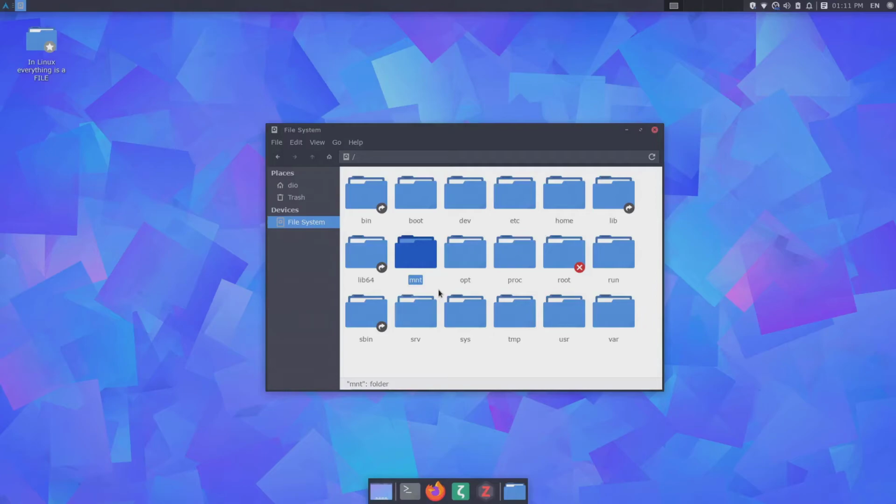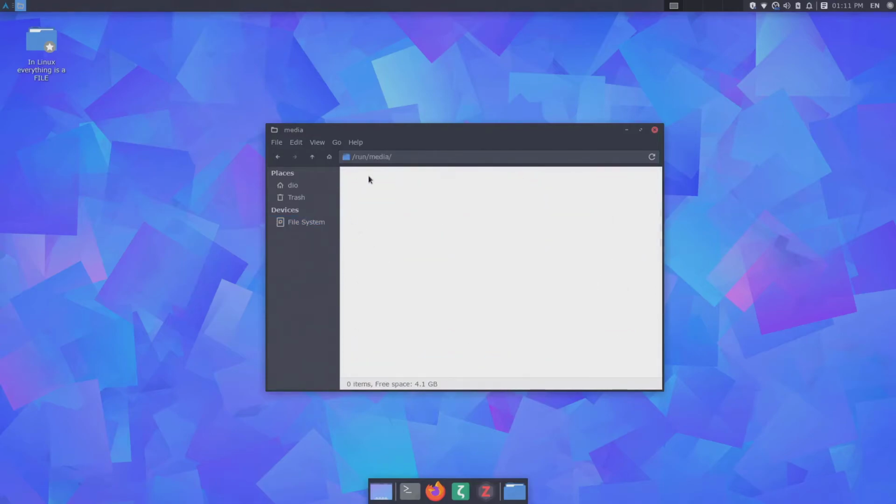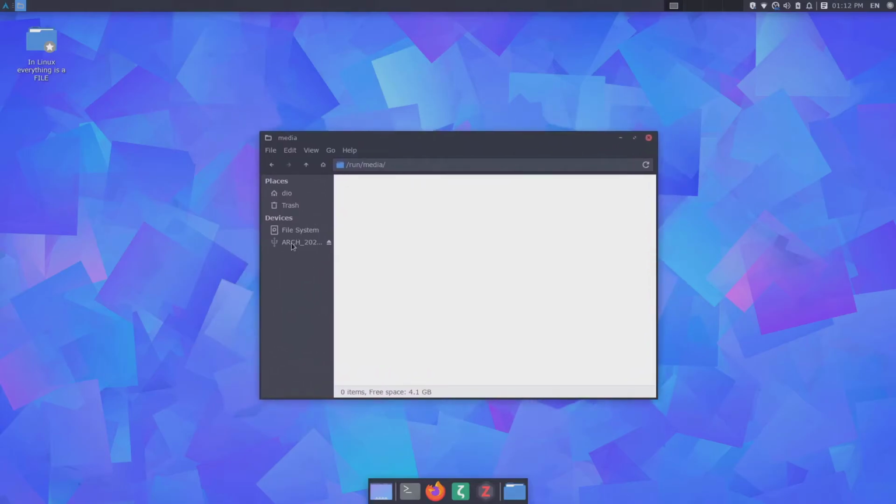But if you plug in a USB stick, it will be automatically mounted, and the automatically mounted devices will go to run media. Right now we don't have anything here, but for example, I have my USB with the Arch installation on it. So if I plug in my USB, you can easily find that USB from the sidebar because I'm using this file manager.